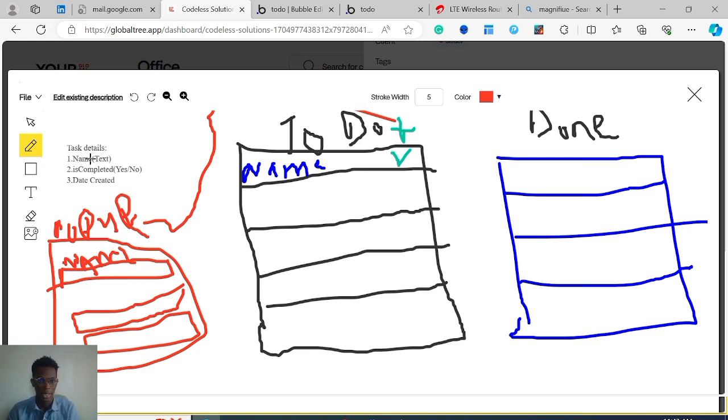The name, the date it was created. For now, let's leave the date it was created. Let's replace that with the person to do it. Oh no, yeah, let's replace that with a priority. Yeah, I think that's the priority. So is it low priority, high priority, medium priority? Okay, low, medium, or high.